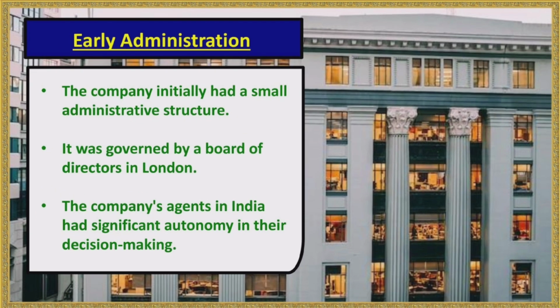East India Company early administration. The company initially had a small administrative structure. It was governed by a board of directors in London. The company's agents in India had significant autonomy in decision-making.